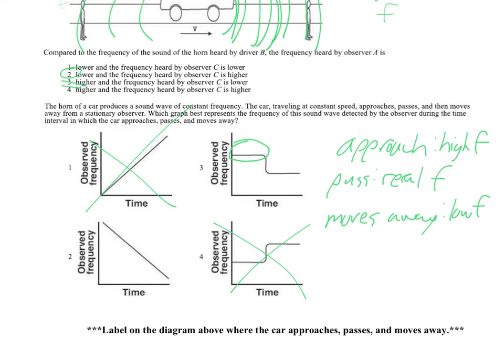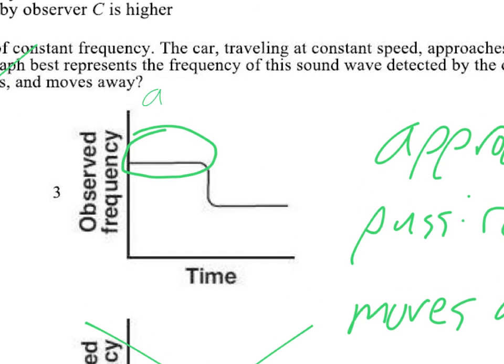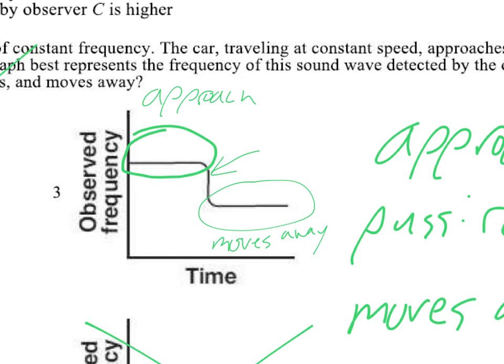It's not going to gradually get lower. So this is on the approach. Then as we pass it, it's kind of like a step function now. As we pass it, the frequency is all of a sudden lower, and it's a constant lower frequency. So this just moves away. This point here in the middle, that's where it's passing.